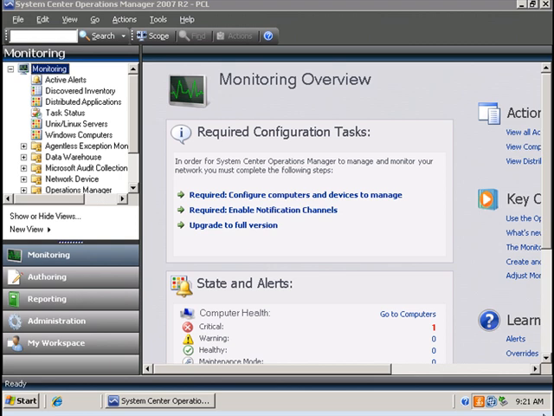Okay, so in this tutorial I'm going to pick up from where we left off the last time on the topic of System Center Operations Manager. In the last tutorial, we installed System Center Operations Manager, and in this tutorial I'm going to make some more configuration changes so that we can get everything working together. Next on the task list, we're going to configure computers and devices to manage.